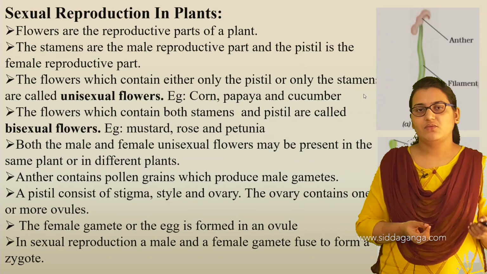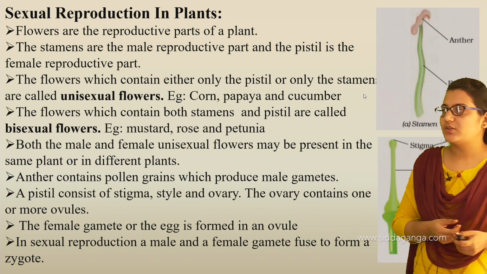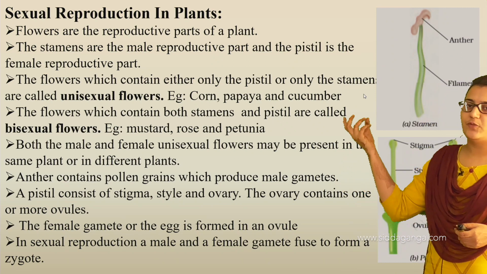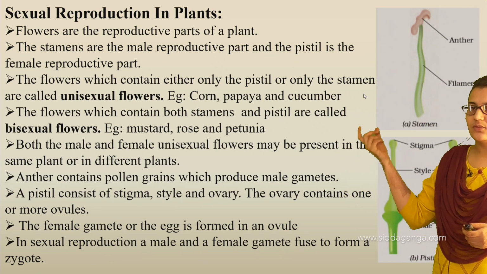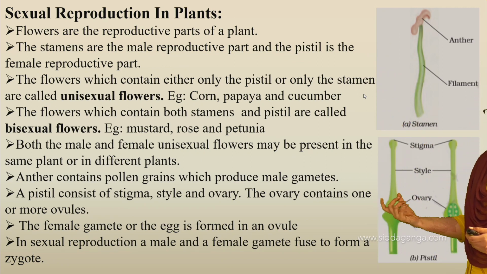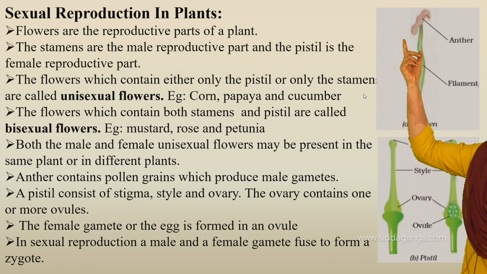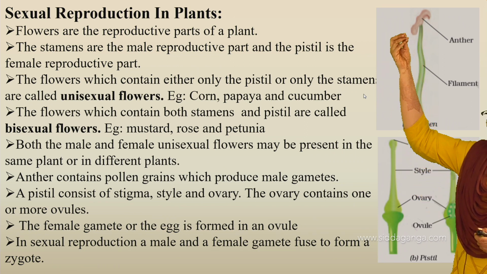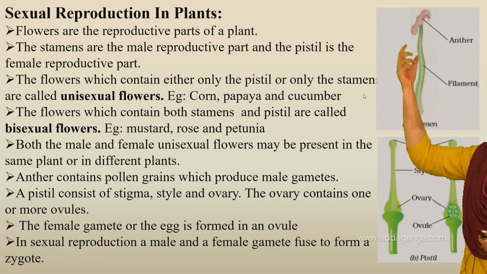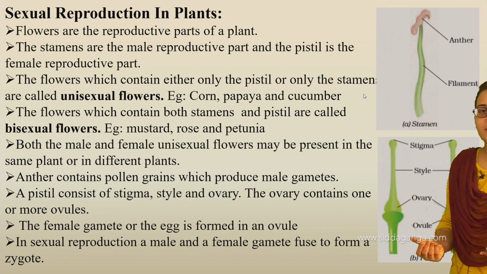Now we have also studied sexual reproduction in plants. Sexual reproduction happens when both male and female gametes meet. Stamen is the male reproductive organ, and pistil is the female reproductive part. Stamen contains anther, inside which pollen grains are present, which produce male gametes. Pistil has stigma, style and ovary, and inside the ovary are ovules, which contain the female gamete.